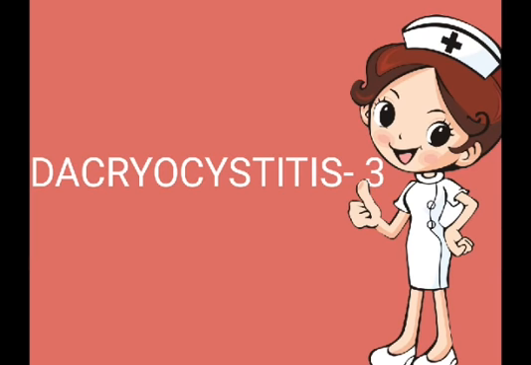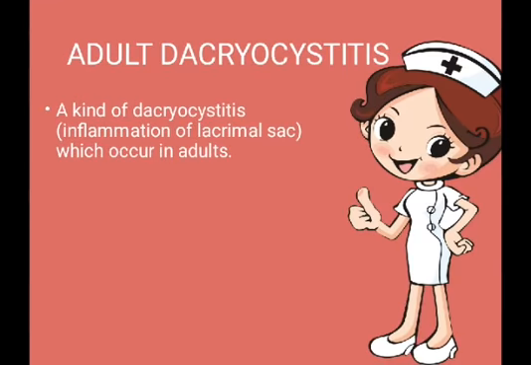So let us move to the definition of adult Dacryocystitis. Adult Dacryocystitis, as the name suggests, is for adults, and the word Dacryocystitis means inflammation of the lacrimal sac. So adult dacryocystitis is a kind of inflammation of the lacrimal sac which only occurs in adults. This condition is always seen in adults.